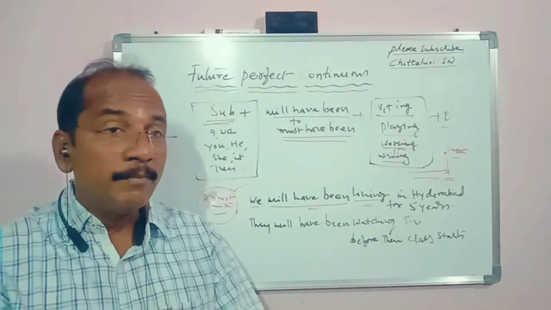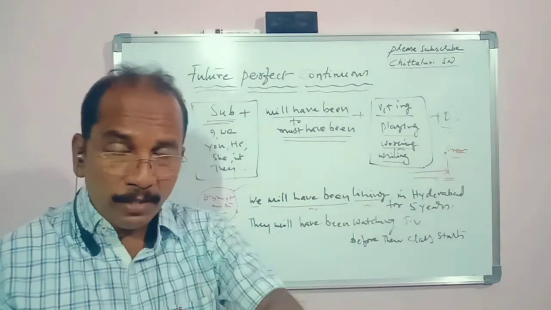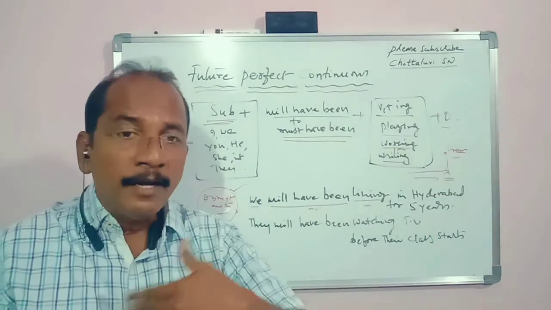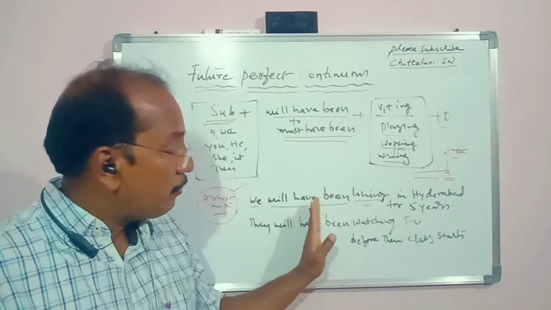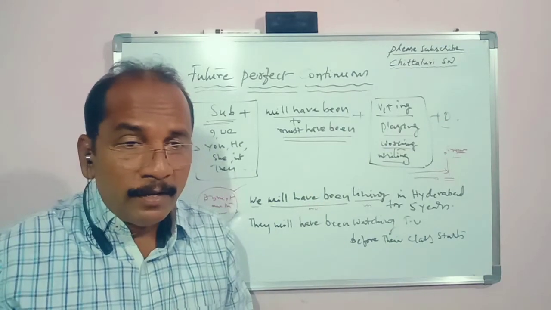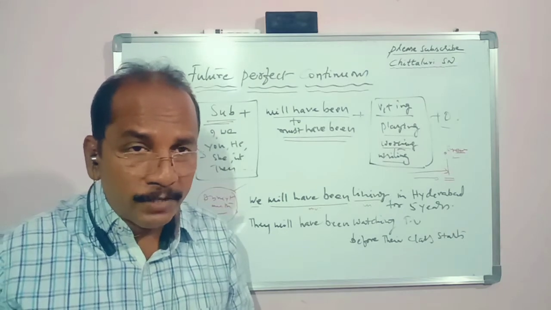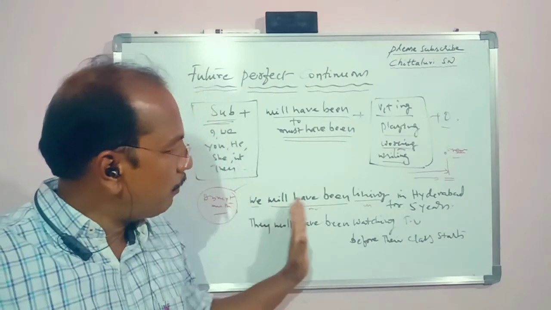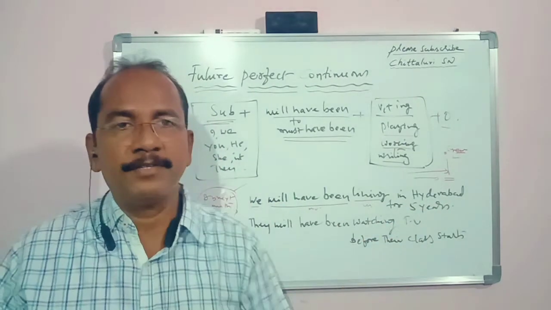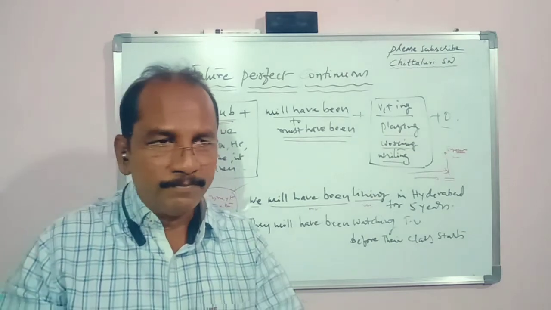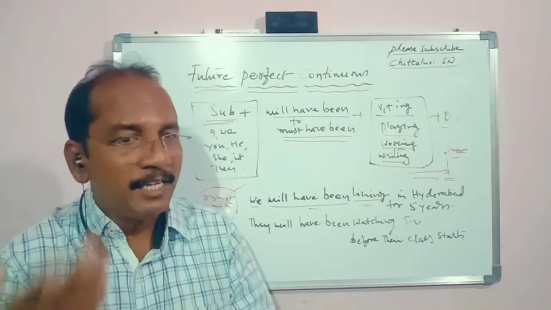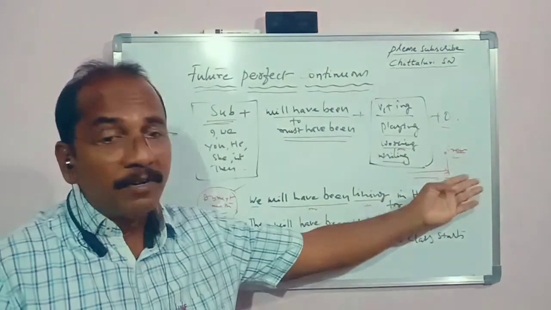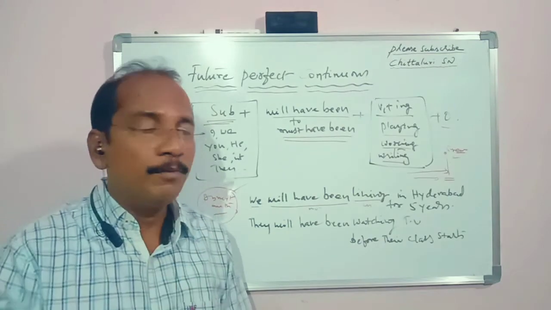By next month, meaning here next month is a point of time in the future. Before that particular point of time in the future, in the sense, by next month, it will become 5 years of our living in Hyderabad. So by next month, we will have been living in Hyderabad for 5 years. By this month, the present month, it will not happen like that. By next month, it will become 5 years. Is it clear? So by next month is the point of time in the future. That is why I have given you my definition.